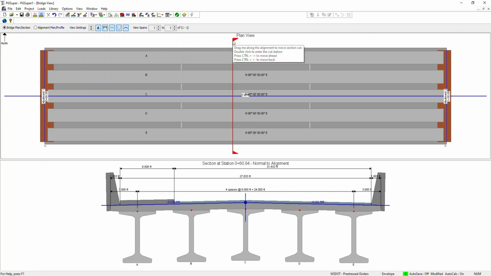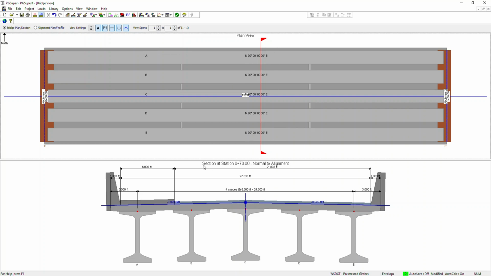Let's say I double click with the left mouse button here, and you want to see the station at, let's say, 0 plus 70.00, it will take it to 70.